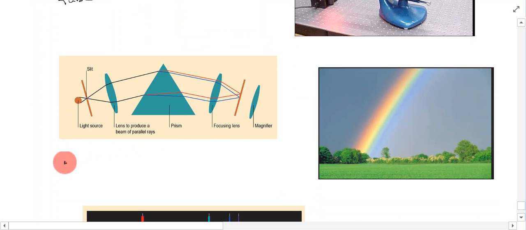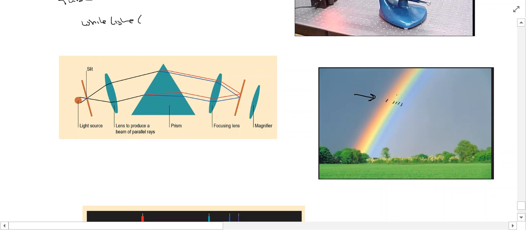Basically, if we take white light, which comes from the sun, it contains all of the colors of light. As you can see here, we see a rainbow with all of these characteristic colors.